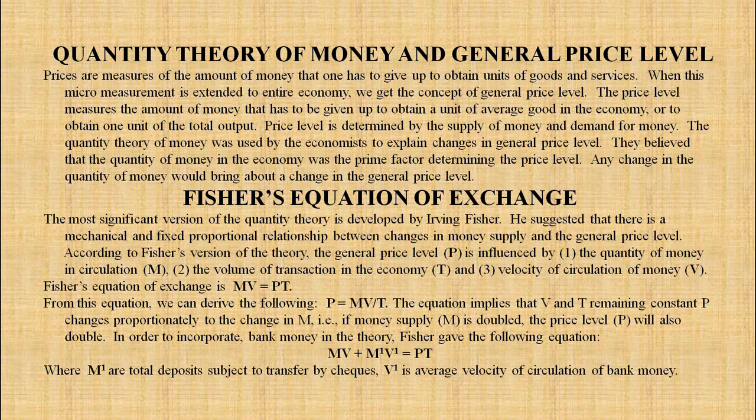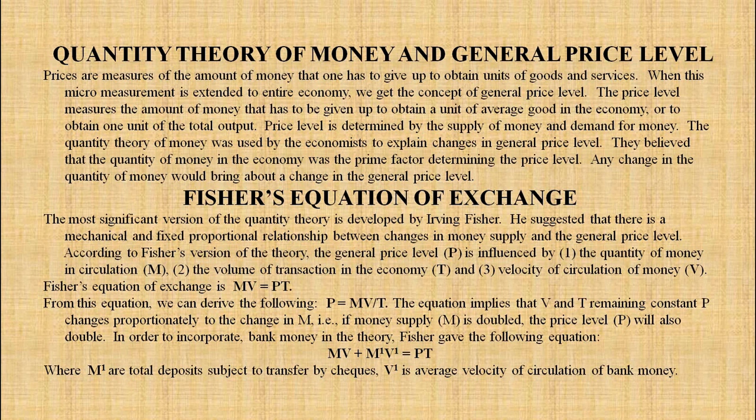Okay, so first of all we have to understand the meaning of the quantity theory of money and general price level. Prices are measures of the amount of money that one has to give up to obtain units of goods and services. When this micro measurement is extended to entire economy, we get the concept of general price level.